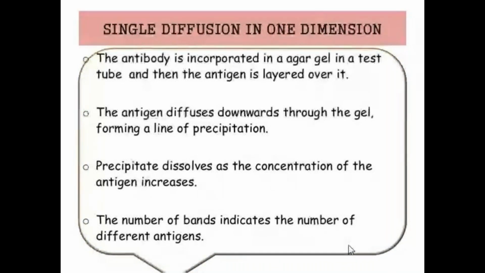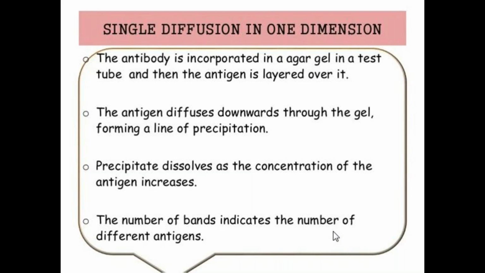Here, single diffusion occurs in only one dimension: only the antigen is diffusing towards the antibody, in only one direction. That is called single diffusion in one dimension.